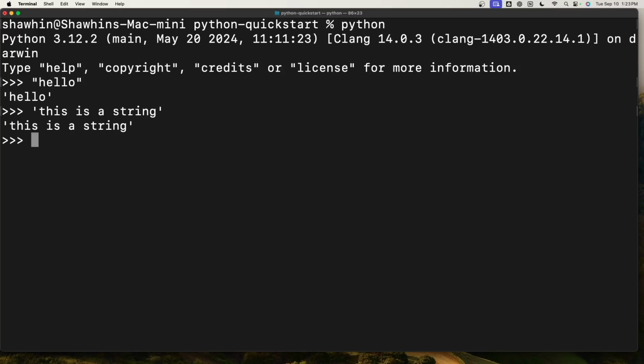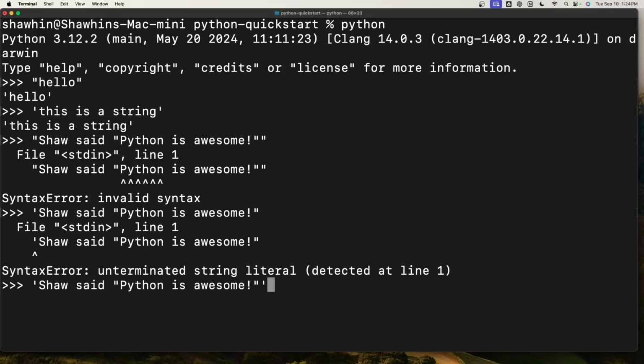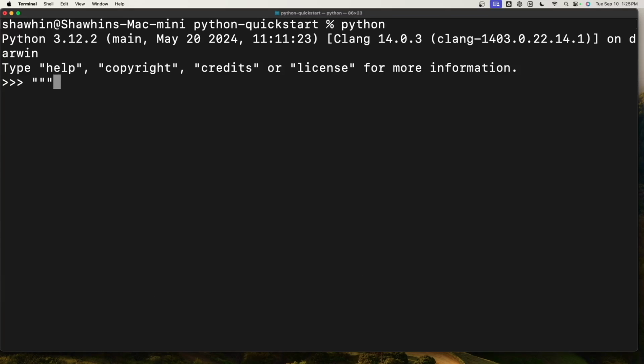Fundamentally, there's no difference between using the double quotes and single quotes for strings, but what that does allow you to do is to use quotations in your strings themselves. For example, if we wanted to have the string Shah said Python is awesome, the double quotation marks is going to cause an error. However, if we use the single quotes, we can have this be a string. And the last thing I want to show here is we can also use triple quotes if we want to have strings across multiple lines. And then you'll see that this new line character will appear in our string.